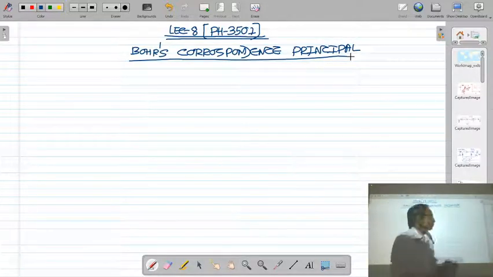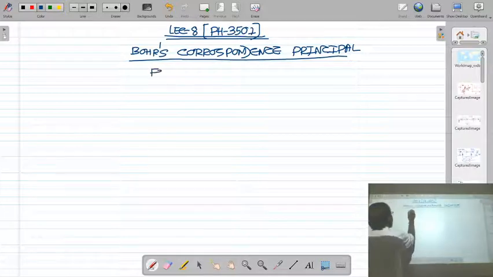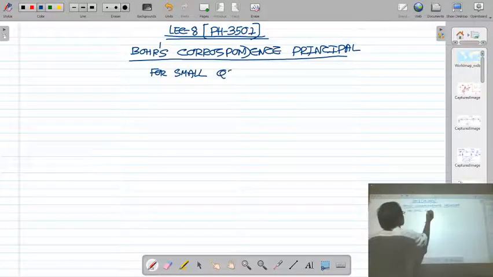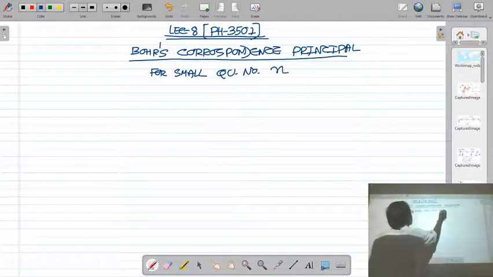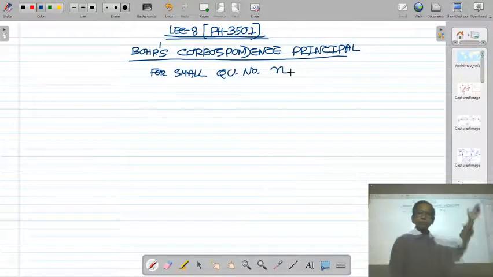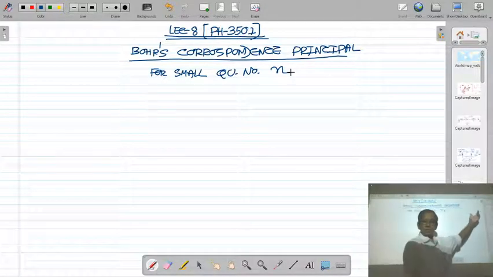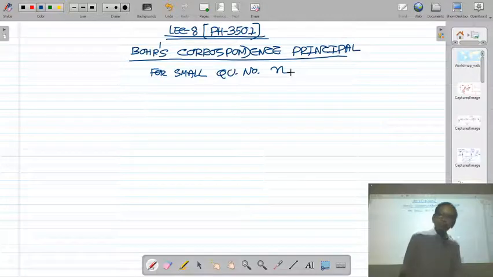For example, for small quantum number n, the predictions of quantum theory do not agree with the predictions of classical theory.